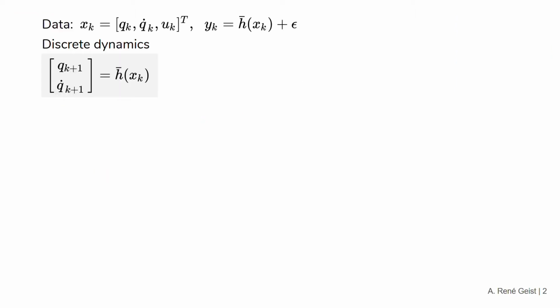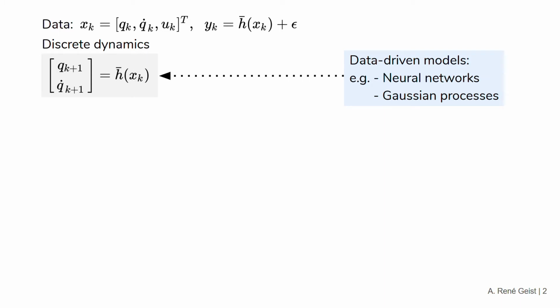For the control of mechanical systems, we often desire a dynamics model of the system. That is, we require a function that predicts the next state of the system given state control pairs x_k. Here q denotes the generalized position, q dot the generalized velocity, and u the control input at discrete time k. Given measurements y, such a function can be approximated via data-driven models. However, data-driven models are often not very data efficient.